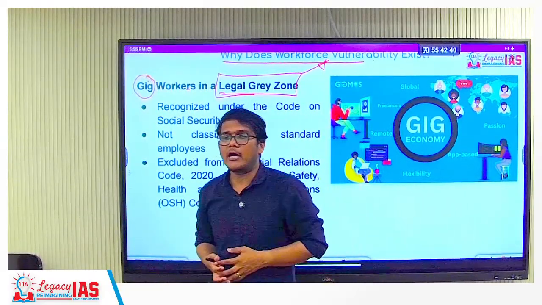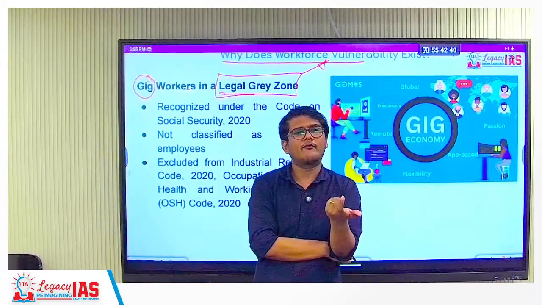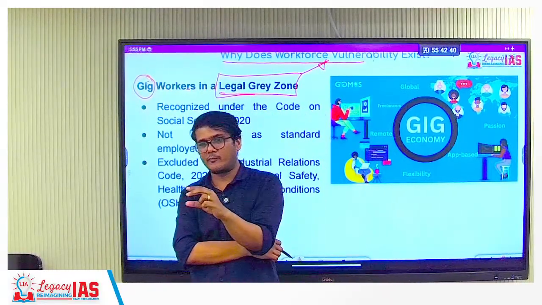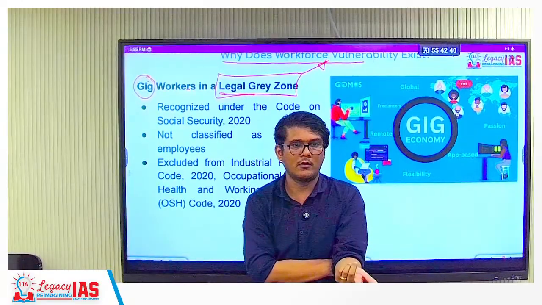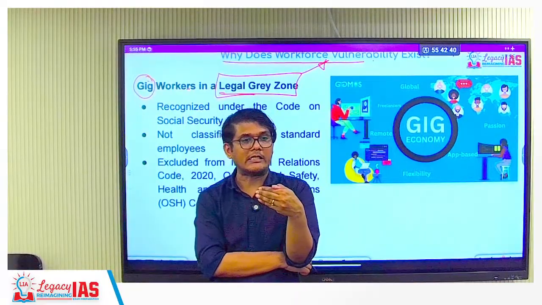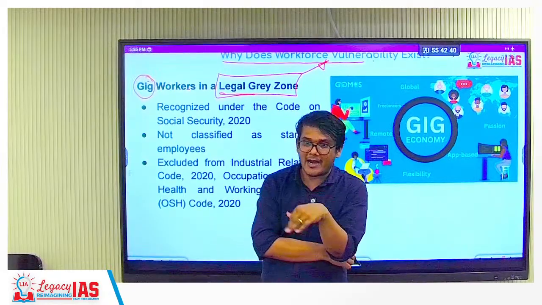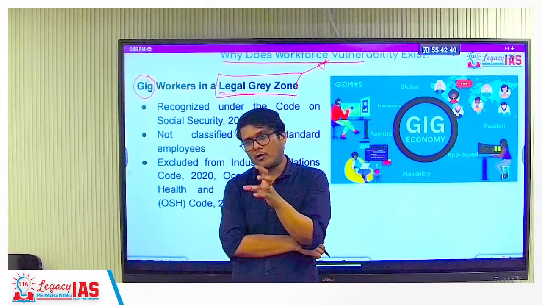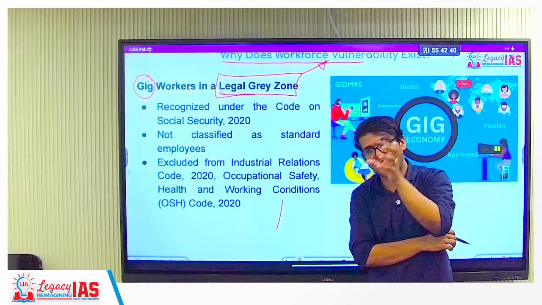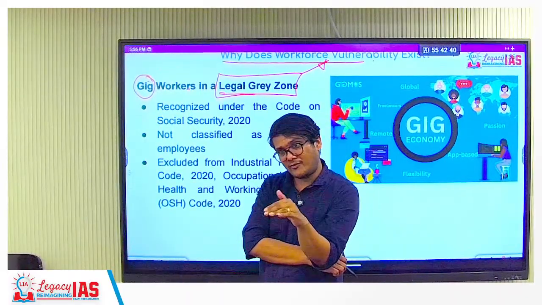Of course, the counter argument that even Deepinder Goyal, the Zomato founder, gave is that they can work whenever they want. It is their choice, and it is also very difficult to set a minimum wage because it depends on the amount you are working. That is fair enough. But at times, even if you are working more, you may still not earn more. The delivery charges also depend upon the demand in that particular area. So a lot of concerns still remain with respect to these gig workers, who are the majority in number.